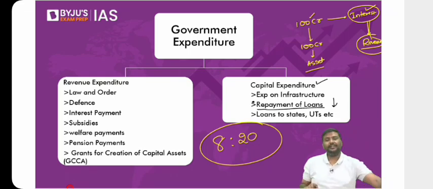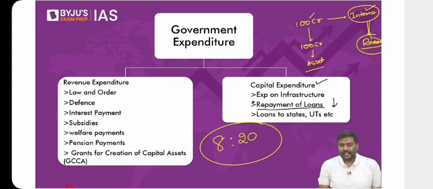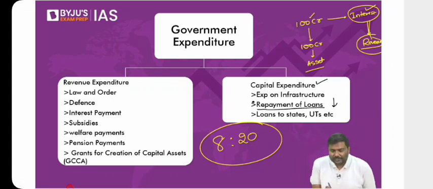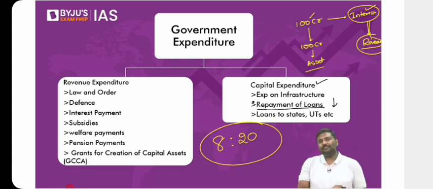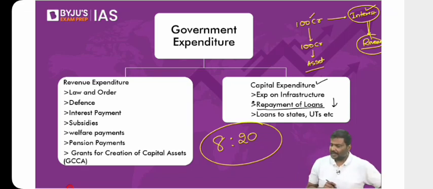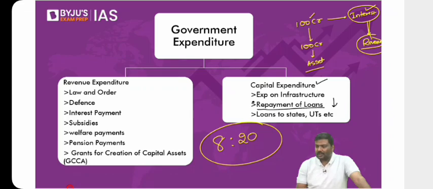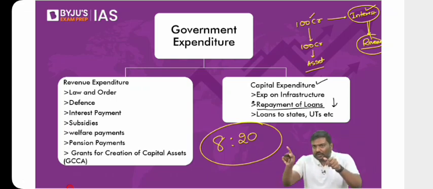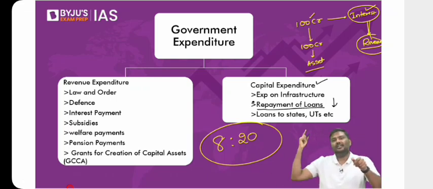Have a look at this. Primary deficit is equal to fiscal deficit minus interest payment. Primary deficit, that is PD, is equal to FD minus interest payment. Now can I simply say, if PD reduces, if PD goes down, it is good for India? Let me know. Why? You're borrowing money, but most of the borrowings that you have done are going towards payment of interest. Very small part of it is being used for taking care of current year's expenditure. That is basically the idea of primary deficit.